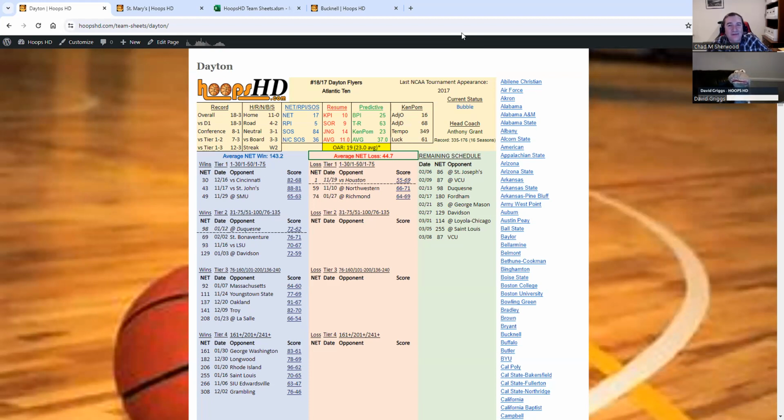Once again, as I said, if there's anything out there that you'd love to see in a team sheet, let us know. I'll be happy to add it in. I'm always looking for fun stuff. We have a few more things that might be coming in here, if not this season, next season. So we're real excited about this. This was a really big upgrade for our website off of what we've been doing in the past, I think.